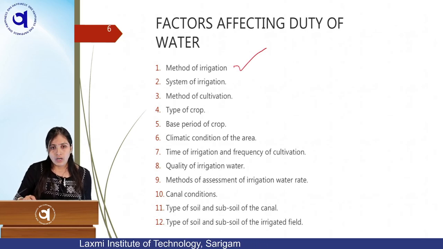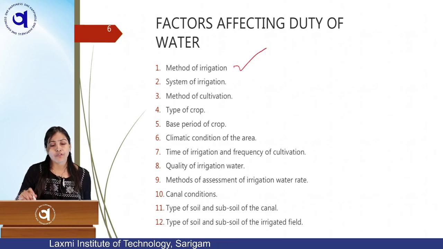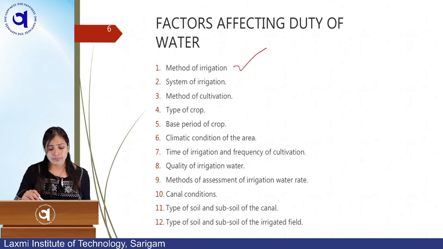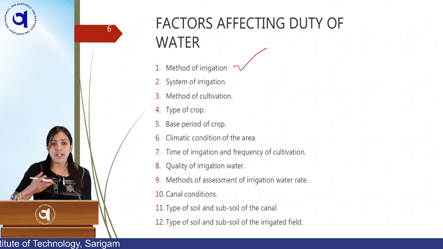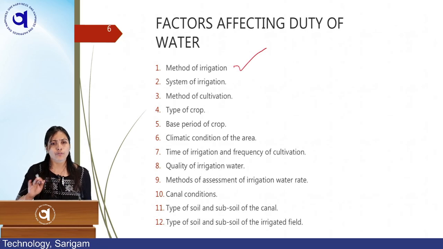So here the duty will be affected by the method of irrigation. For example, you are having sprinkler method, and you are having wild method. Wild means you don't have to bother about the amount of water you are irrigating to the land, and this is flooding method.